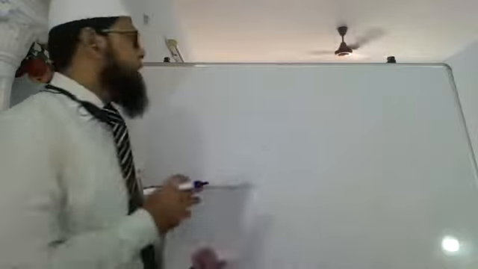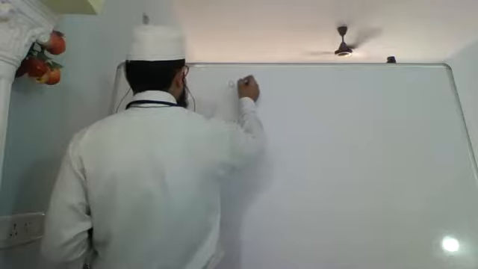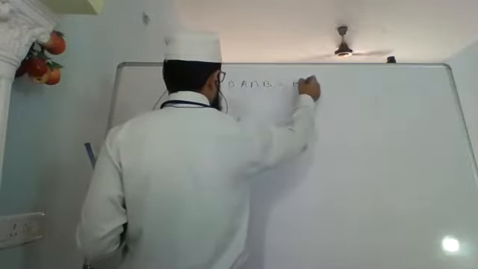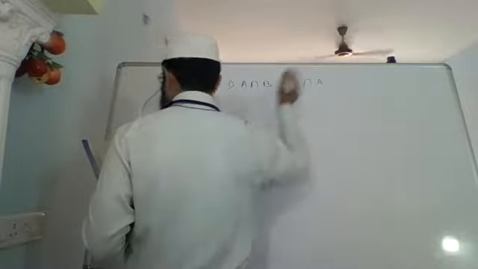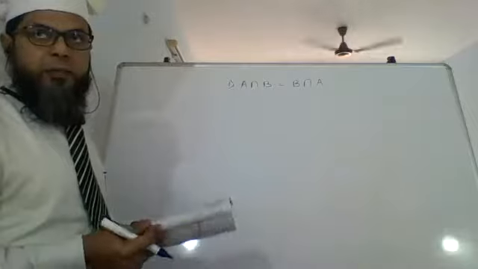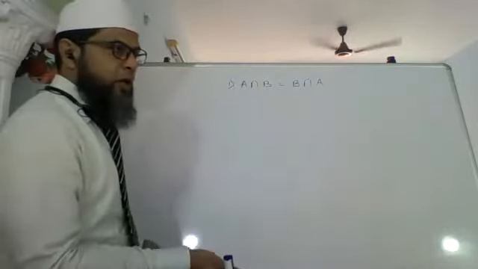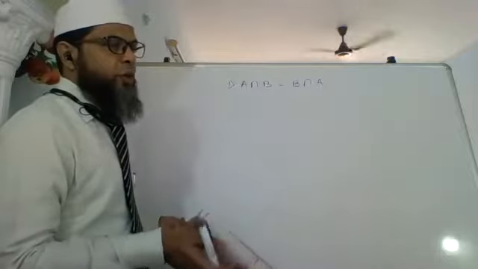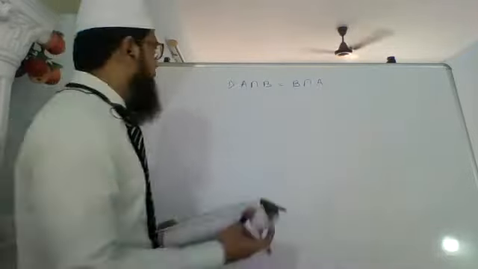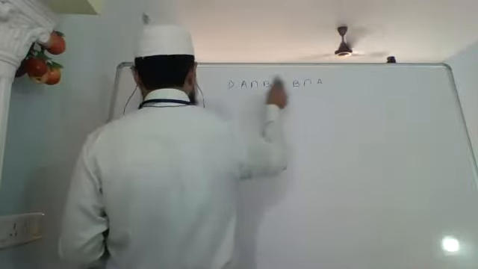As I said, there are 7 properties which we are going to write. First one, A intersection B is the same as B intersection A. Just now as I've shown you, because common to A and B. So if 3 and 5 is common to A and B, 3 and 5 will be common to B and A also. So that is why A intersection B equals to B intersection A.